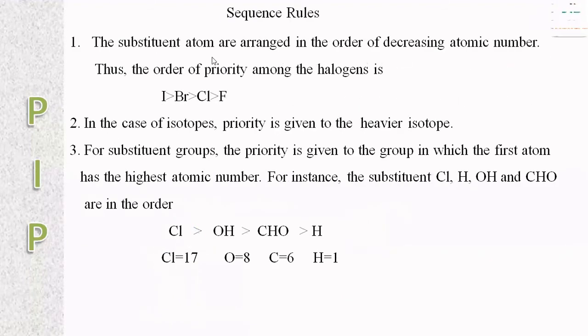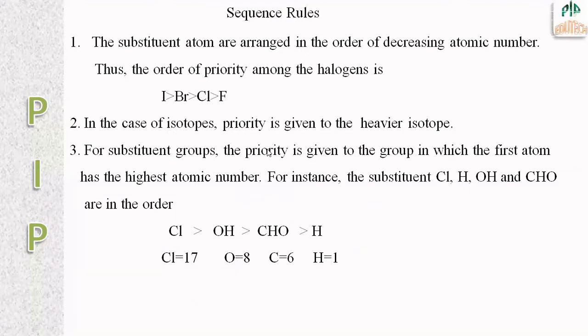These are the sequence rules. The substituent atoms are arranged in the order of decreasing atomic number. For halogens, the order of priority from higher to lowest is iodine, bromine, chlorine, fluorine.